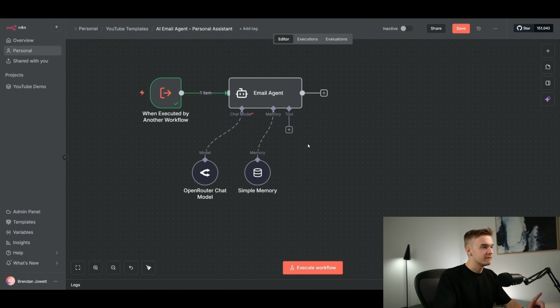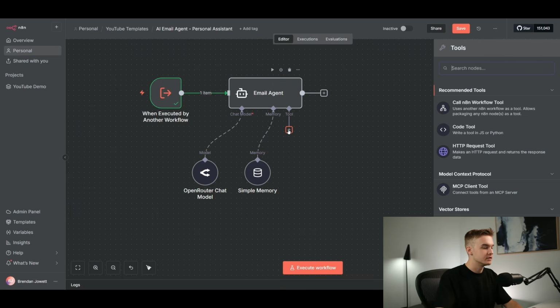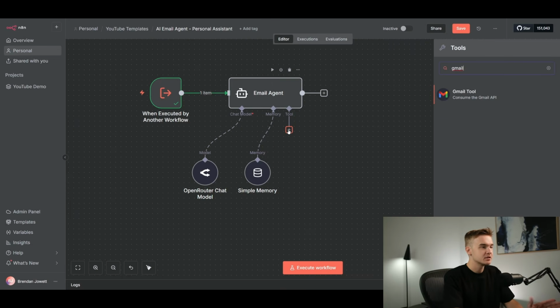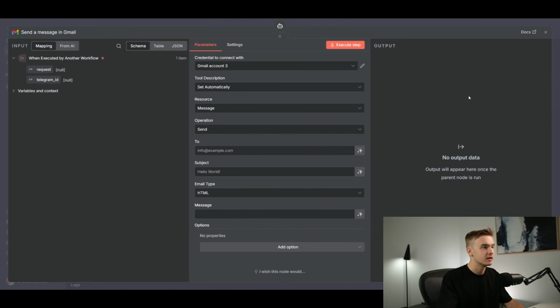So jumping into the fun stuff, we're going to now add some tools that are relevant to the email agent. And namely, I'm just going to be using the Gmail tool to do this. So it's a pretty easy thing to get set up and running. And there's a lot of different tools that n8n has natively integrated in order to talk to Gmail in many different ways. There's other modules as well, like Outlook and other email tools and providers, but this is pretty easy to get going.